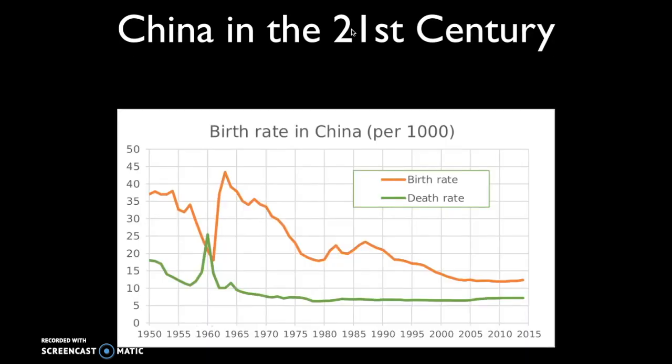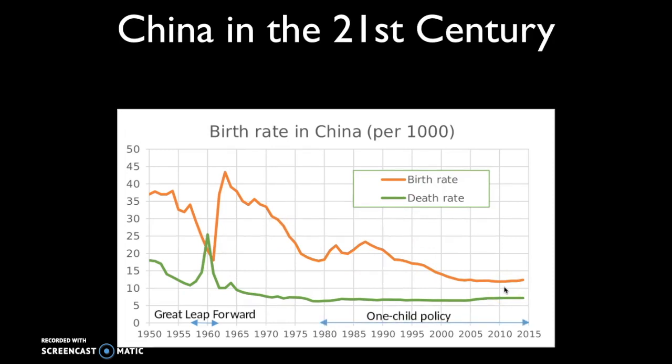A third problem that China is potentially going to face in the 21st century has to do with their birth rate and death rate. So you can see in this graph here, this sort of spike in the 1960s. And the death rate, that was caused by the failure of the Great Leap Forward and 30 million Chinese people dying of starvation. We also see since really the 1970s a dramatic decline in the birth rate of China, and that's due to the one-child policy.